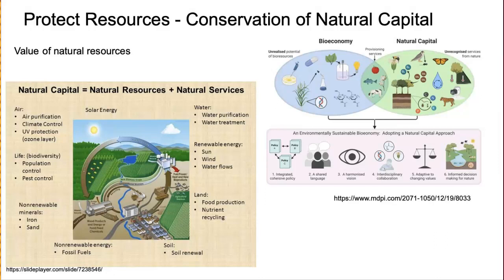And this gives us a better approach to encouraging a sustainable bioeconomy. We have to have people working together to make better decisions for our future, or we will not have an Earth to call home any longer.